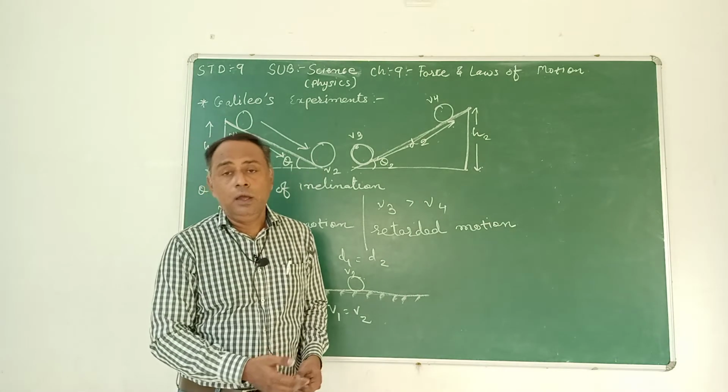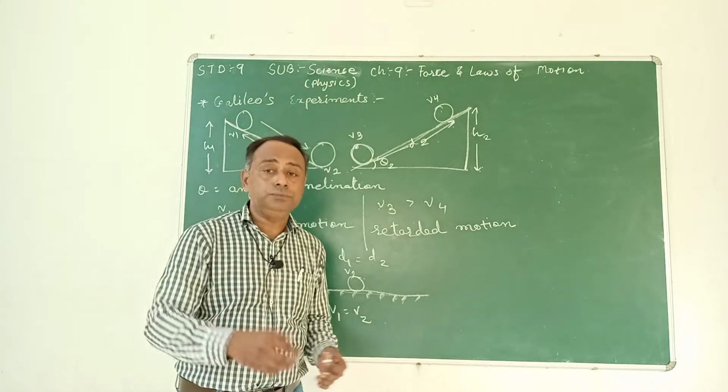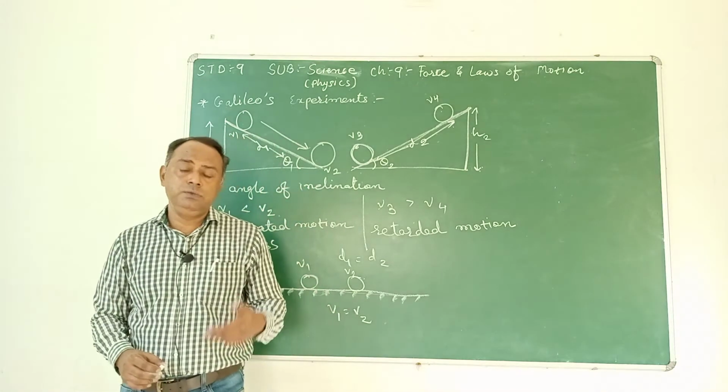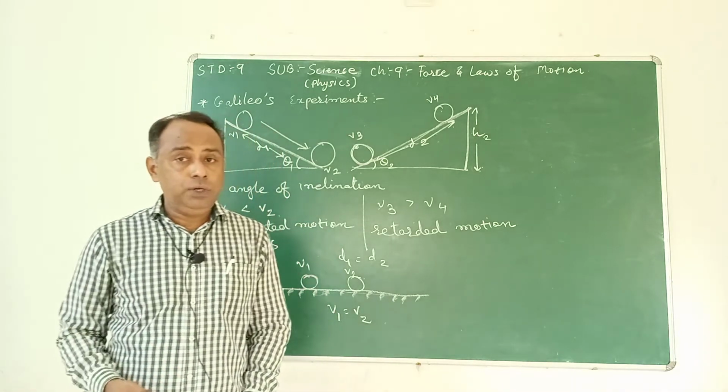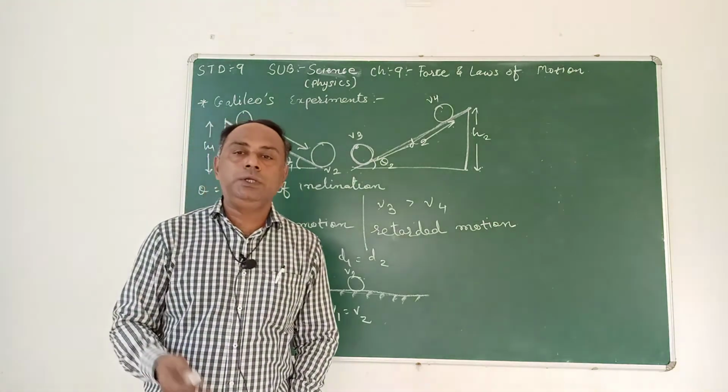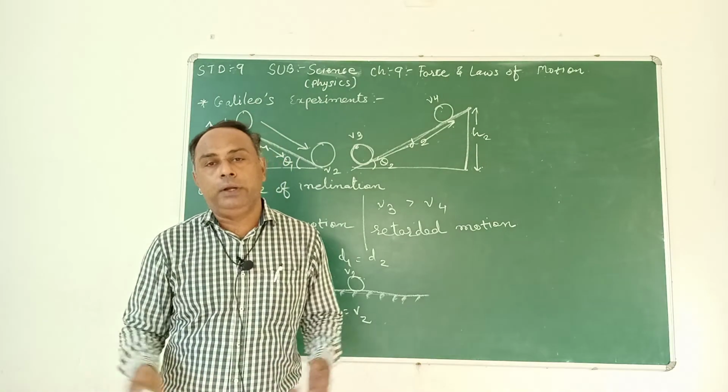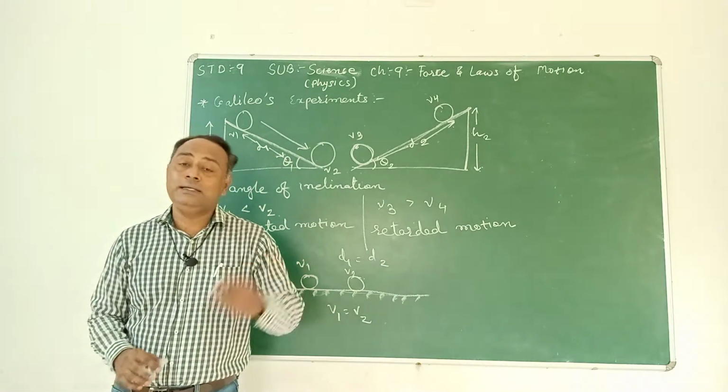At any point on that surface, if you note down the velocity of that particular object, it is going to remain the same at any point on that surface.